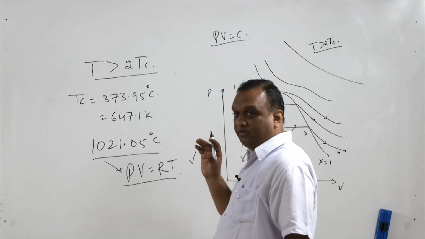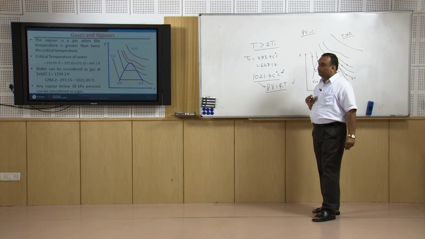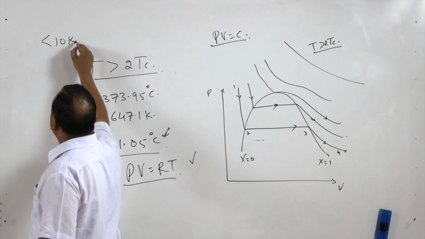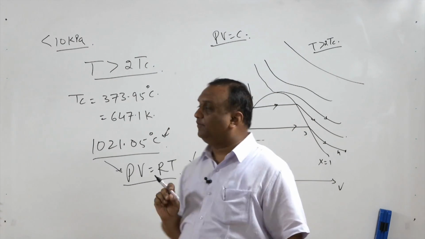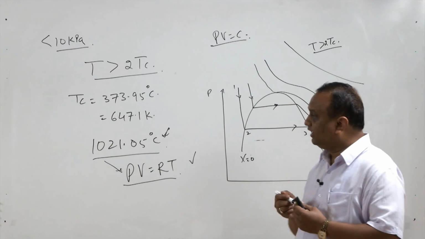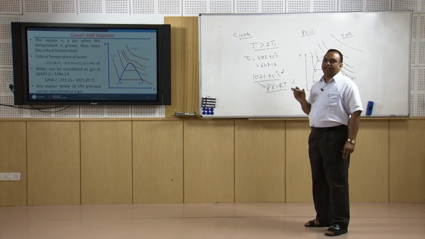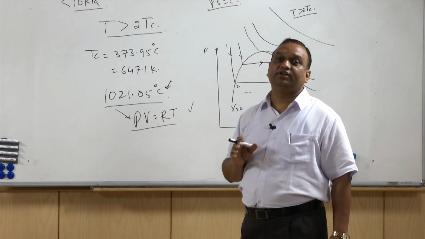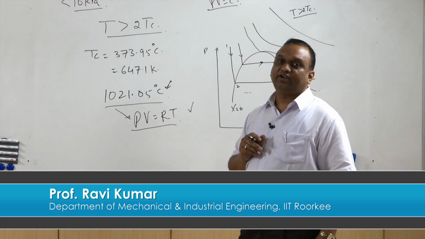Now, this temperature criterion is irrespective of the pressure, but if the pressure is very low, let us say less than 10 kilopascal, then irrespective of the temperature, the vapor will be considered as a gas. That is why in refrigeration and air conditioning analysis, when we take air that consists of water also, the water vapor present in the air is considered as a gas, because the partial pressure of water vapor in the air is less than 10 kilopascal.